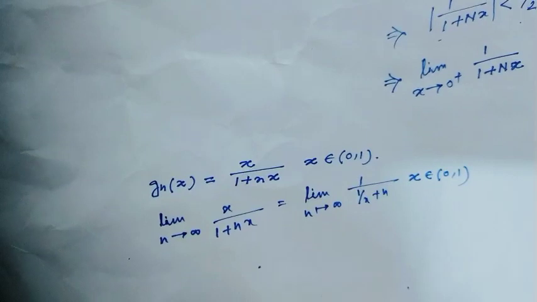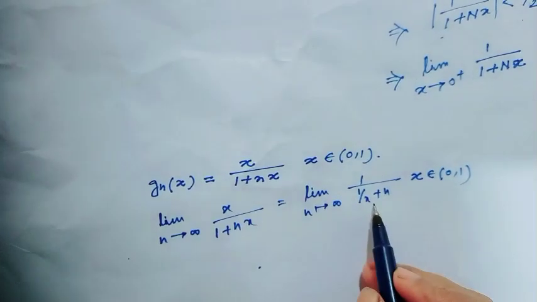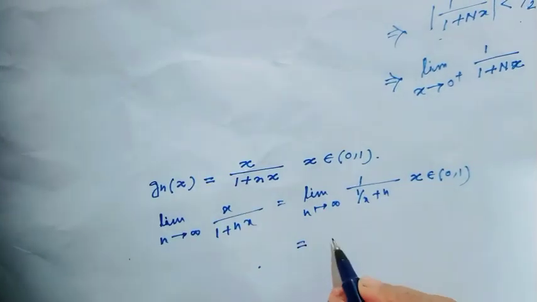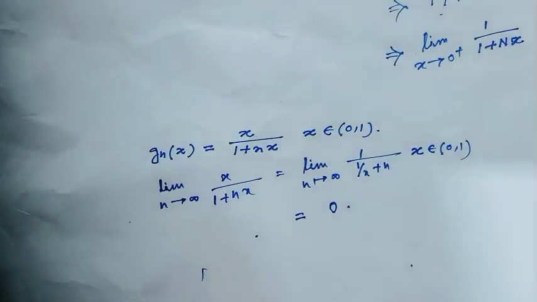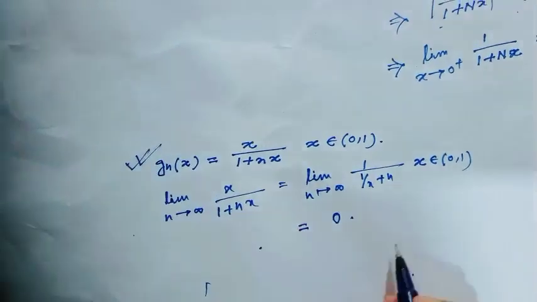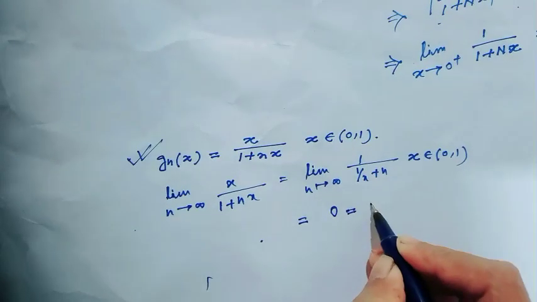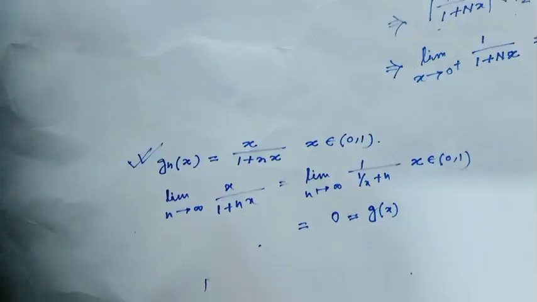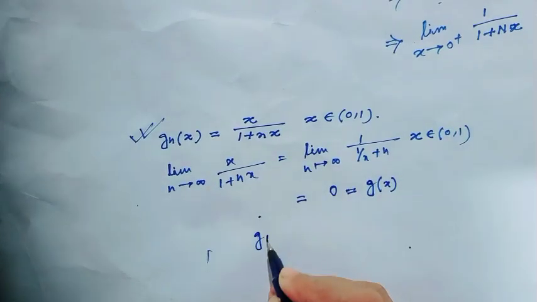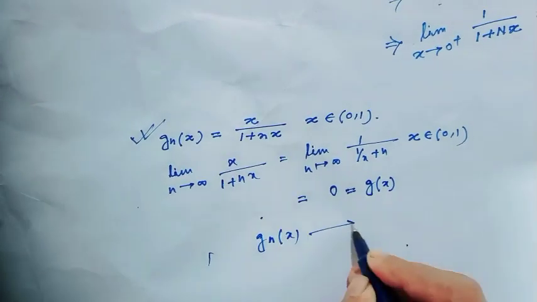Put this limit, then this is nothing but 0. That means this sequence of functions converges to g(x) equal to the 0 function, and this convergence is pointwise convergence.